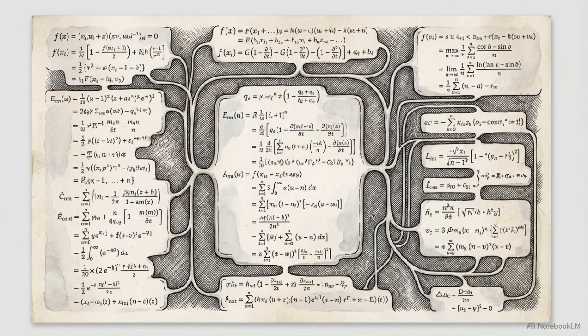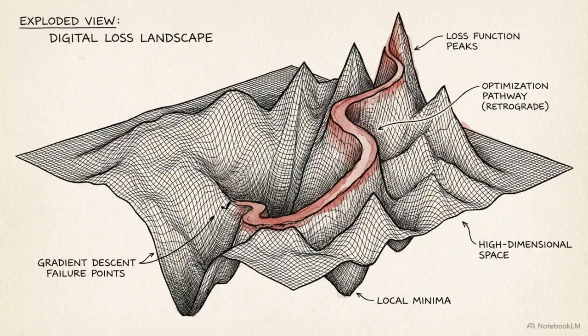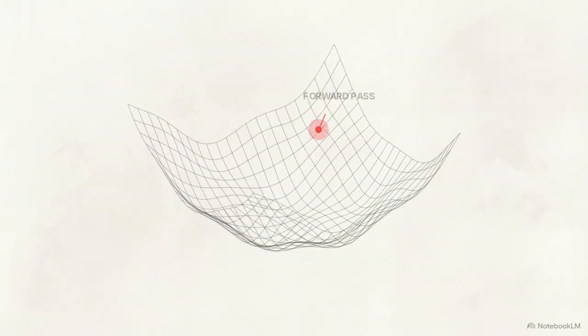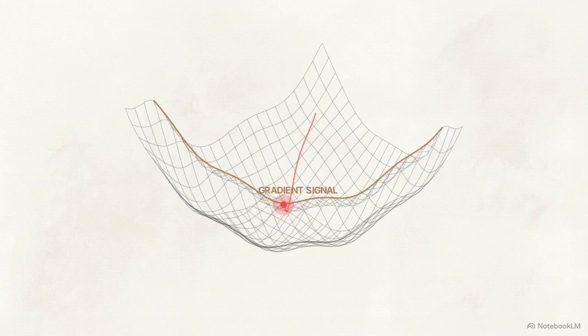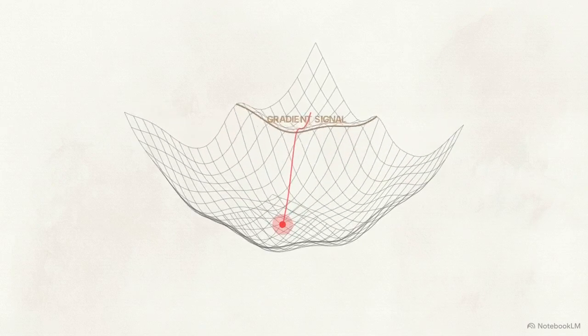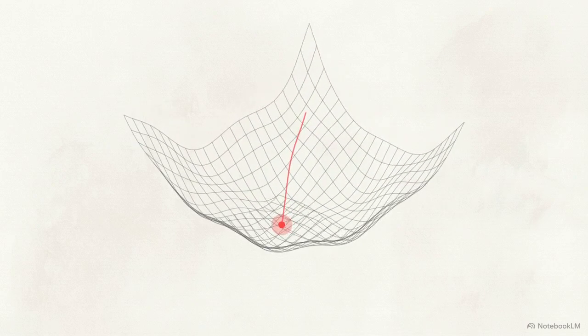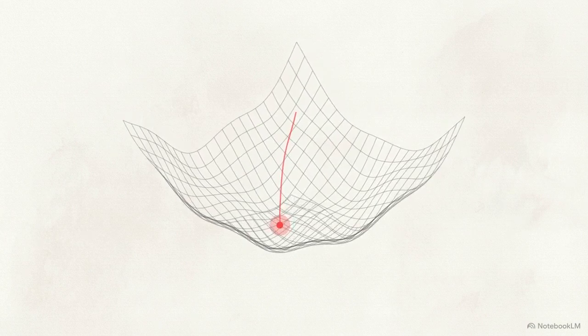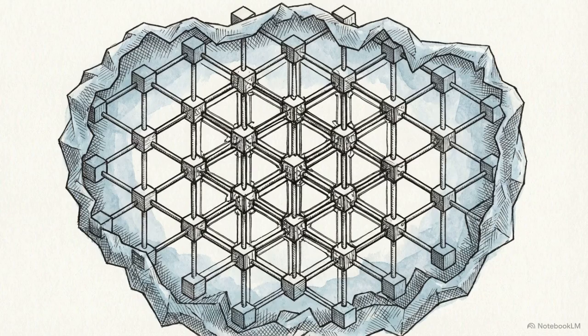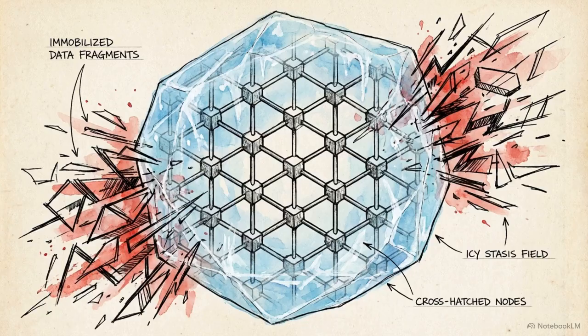The algorithms running on these substrates are equally distinct. The primary engine driving modern deep learning is backpropagation. Backpropagation is a global error correction mechanism navigating a topographical loss landscape. After a forward pass, an error is calculated, and a global gradient signal is mathematically passed backward through every layer to adjust weights. To calculate those gradients accurately, the entire network must artificially freeze its state. It cannot process new incoming information while updating.